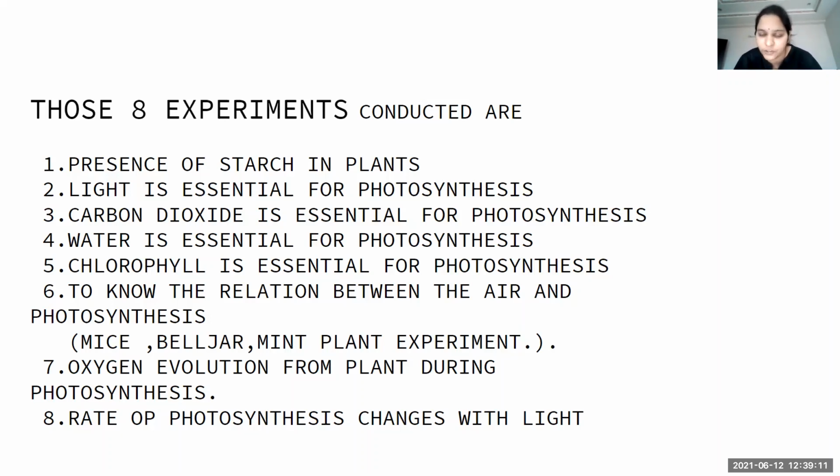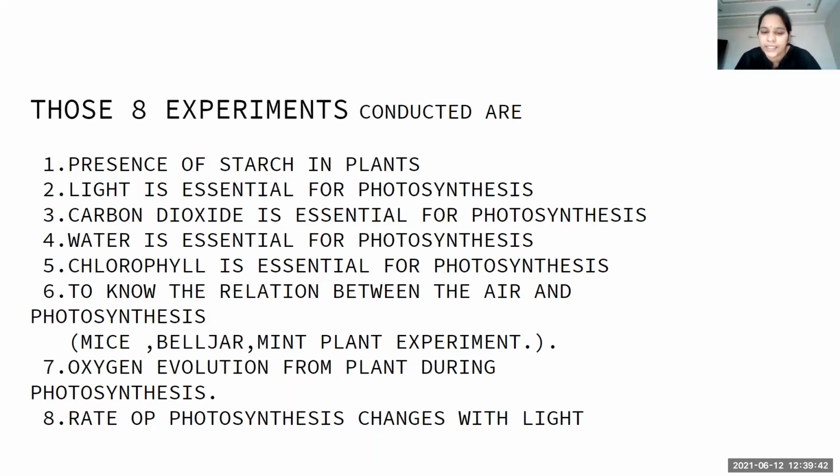Such a type of leaf should be taken, the potted plant with variegated leaf must be taken. It has to be starved for about 72 hours and then later again 6 hours it has to be kept in sunlight for photosynthetic procedure, and the whole starch in plant experiment must be done. Then what we infer? Nothing but chlorophyll is essential for photosynthesis. Why?